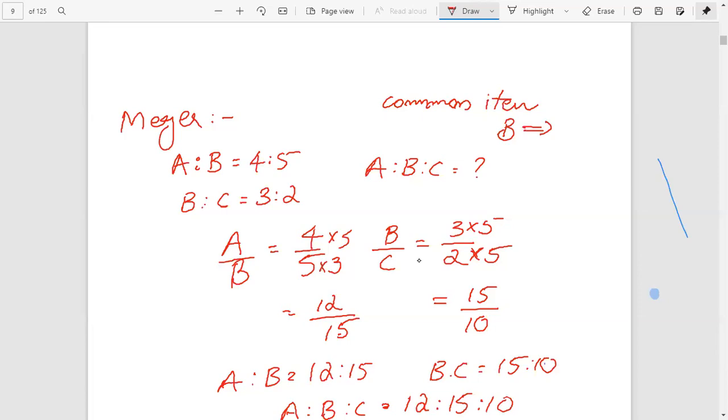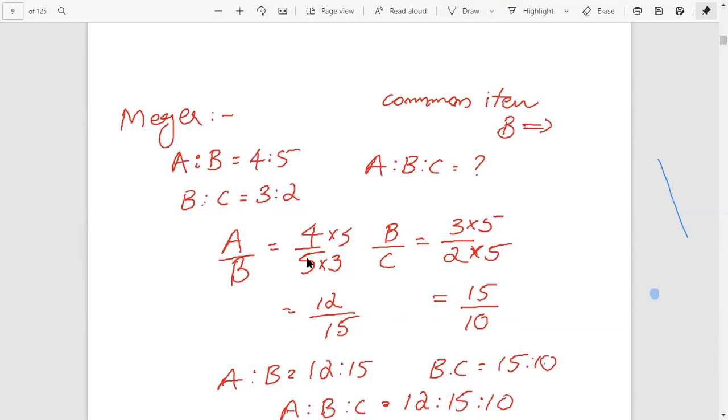Here, 3 into 5 divided by 2 into 5. That is, A by B equals, wait a minute.